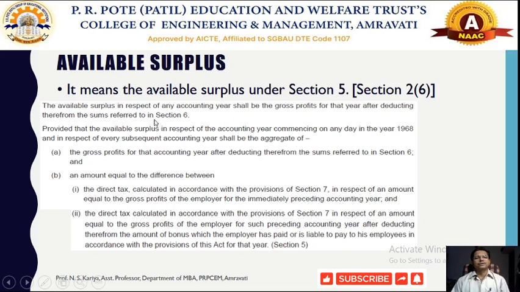So section 5 provides how to calculate the available surplus, provided that the available surplus in respect of the accounting year commencing on any day in the year 1968 and every subsequent accounting year shall be aggregated.